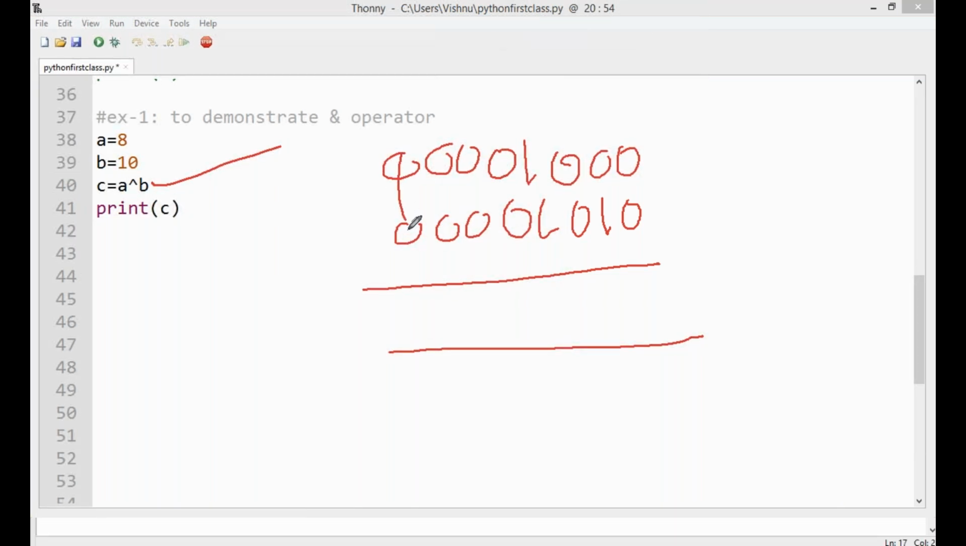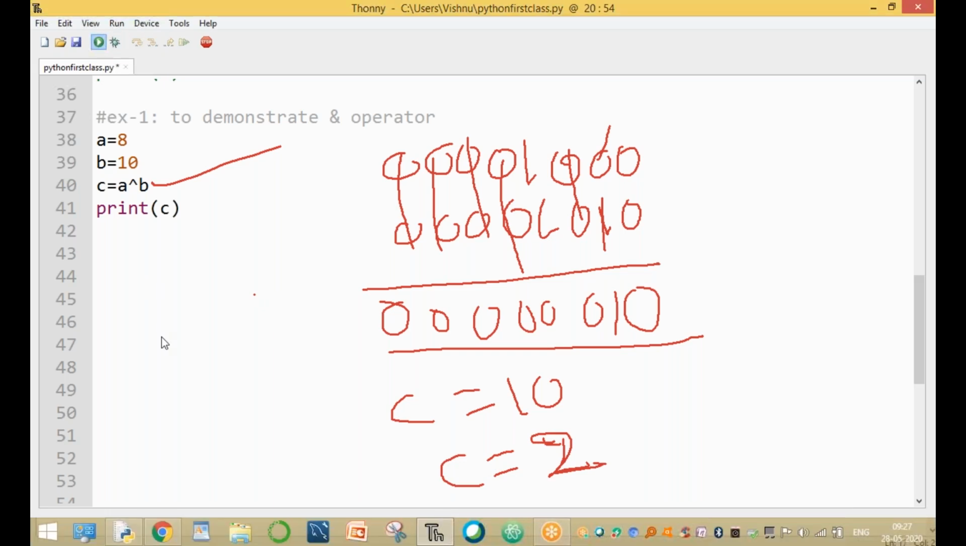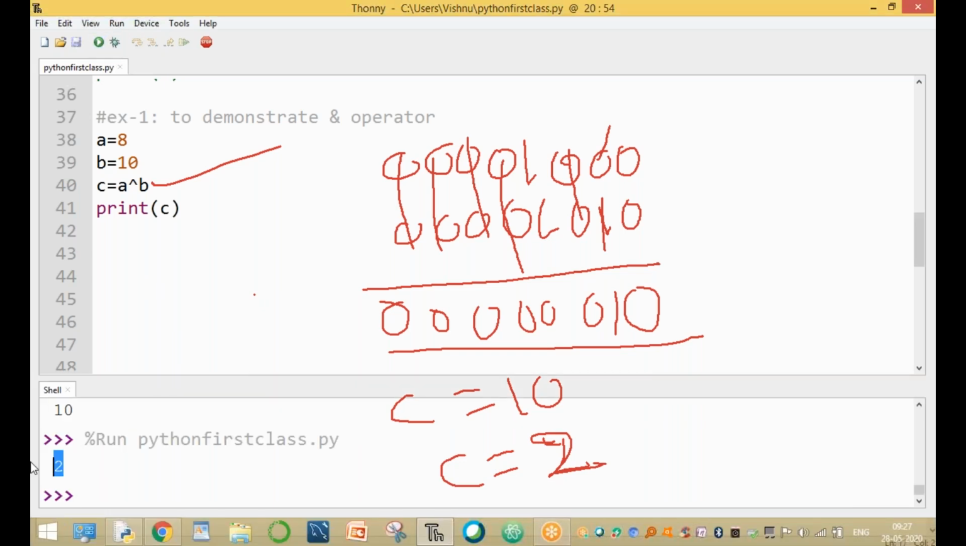Here both the bits are same, 0. Both the bits are same, 0. Here both bits are same, 0. Here both the bits are different: this is 0 and this is 1. Both bits differ gives 1, and both bits same gives 0. Now the output is C equal to 10 in binary, which is 2 power of 1, so C equals 2 only. Now run this command. The output is 2 only.